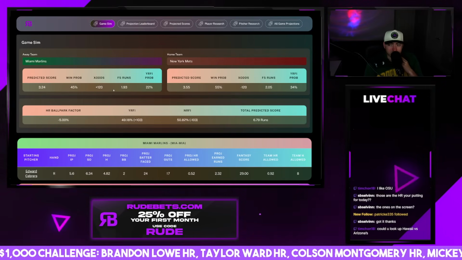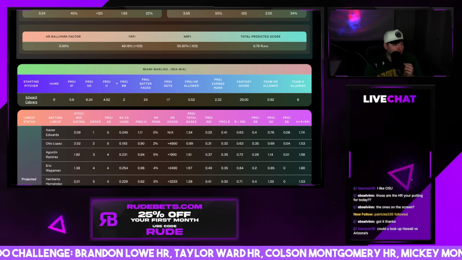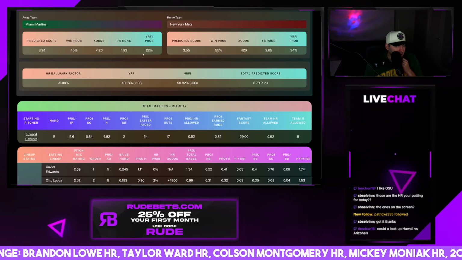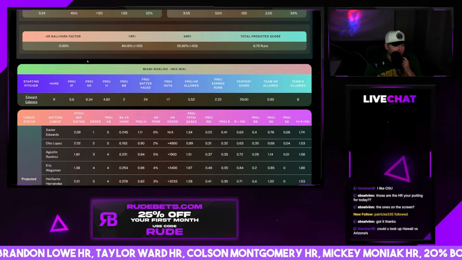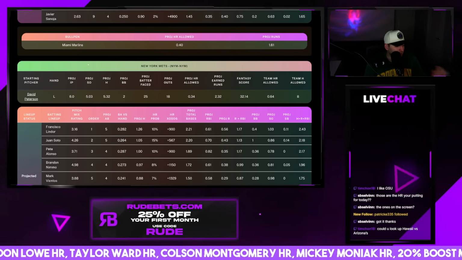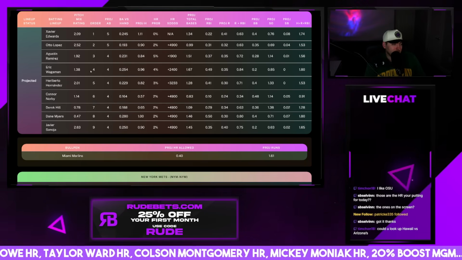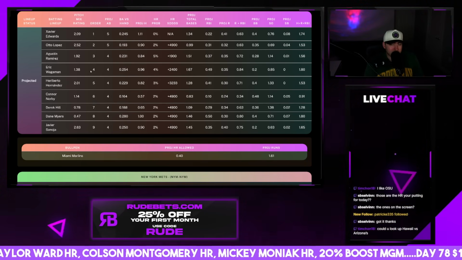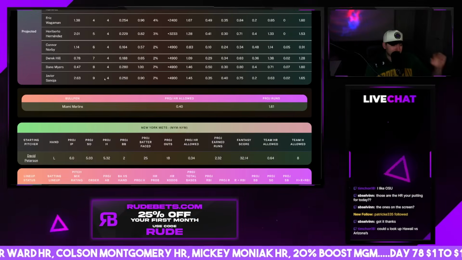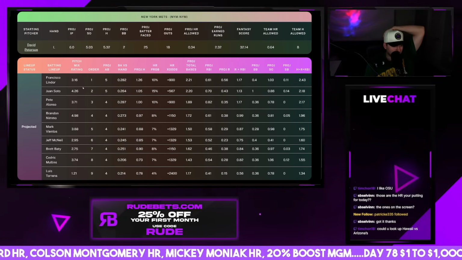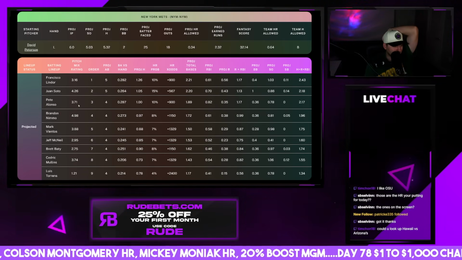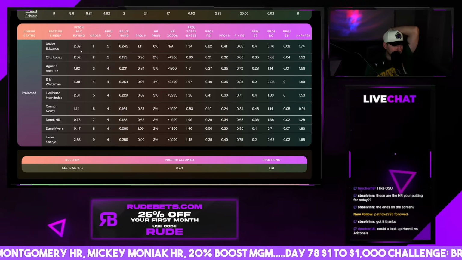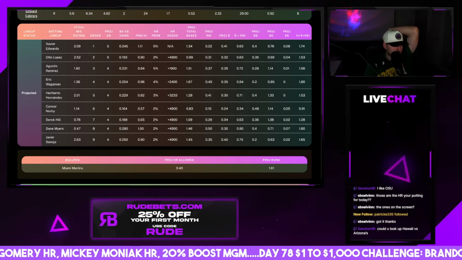Honestly, Marlins at plus 140 is not a bad price today for a dog. I really don't mind that. I do not mind the Marlins as an underdog today. Negative 5% ballpark factor. Edward Cabrera versus David Peterson. I mean, there's not going to be a ton here on player props against David Peterson, against Edward Cabrera. These guys are all going to have pretty bad pitch mixes, as you see here.